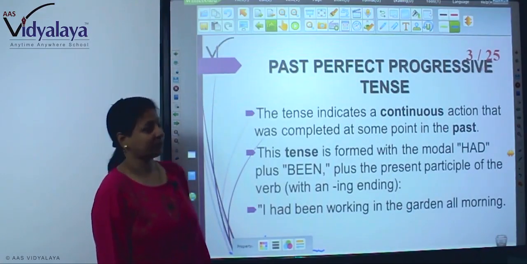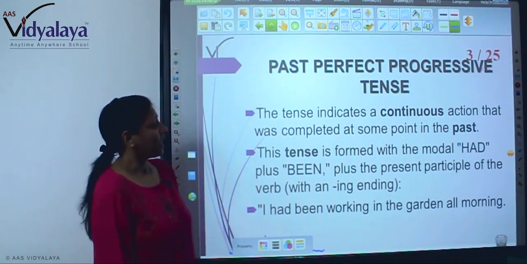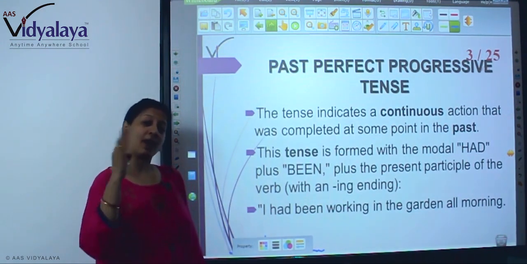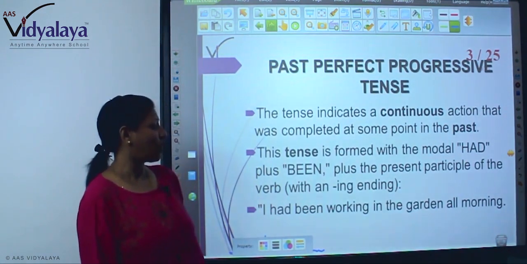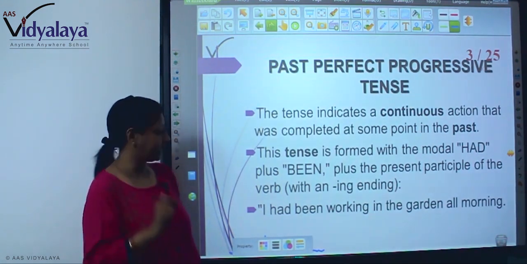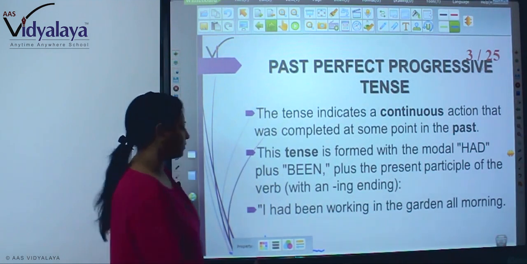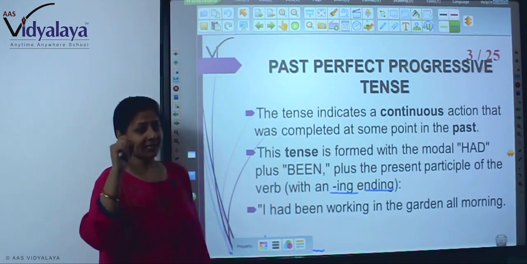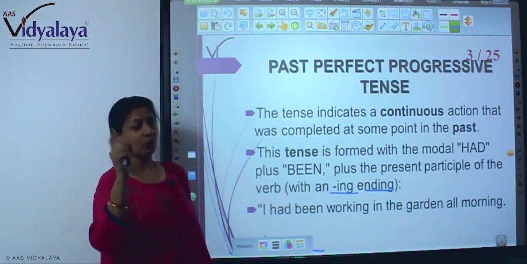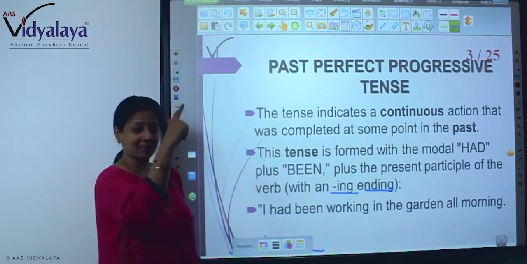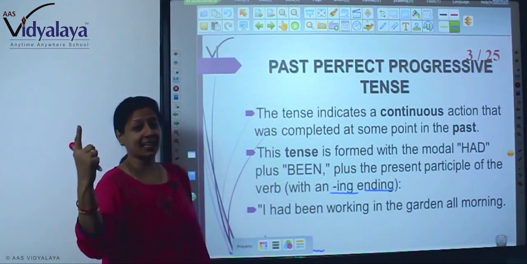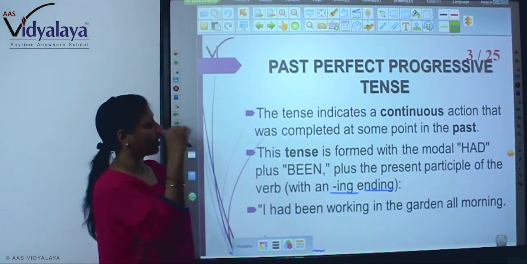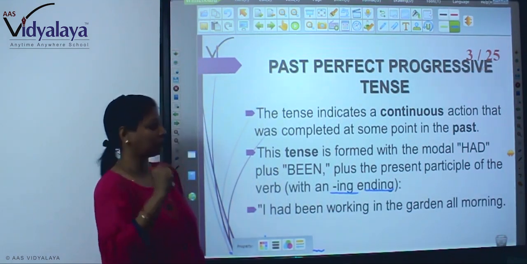Past perfect progressive tense. The tense indicates a continuous action that was completed at some point in the past. This tense is formed with the modal had plus been plus the present participle of the verb with an ing ending. So, this tense indicates a continuous action, जो कि past का ही continuous action जो पहले से चलता है, इसलिए हम लोग तो recent past and distant past, तो जो past का ही जो है action वो continuous चल रहा है और past के ही किसी point में जाके खत्म हुआ है.